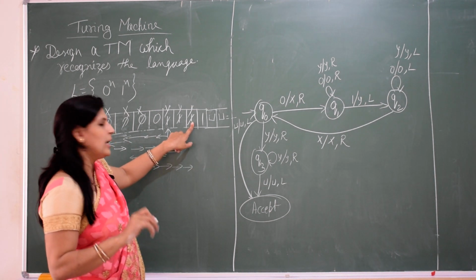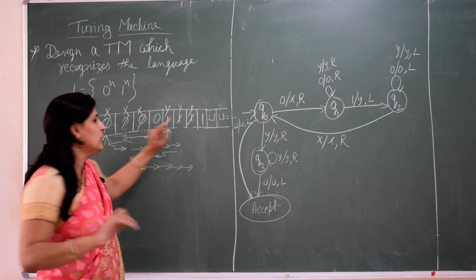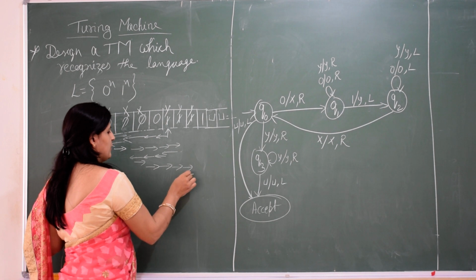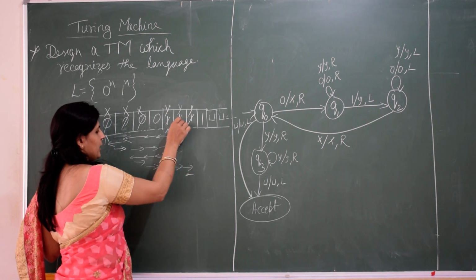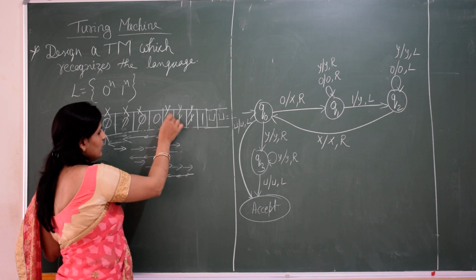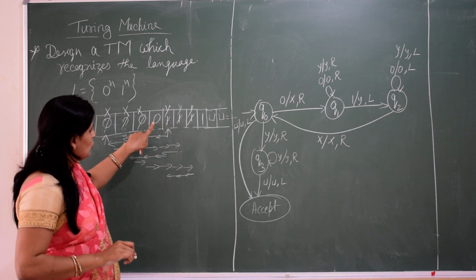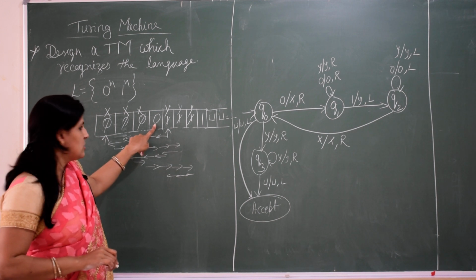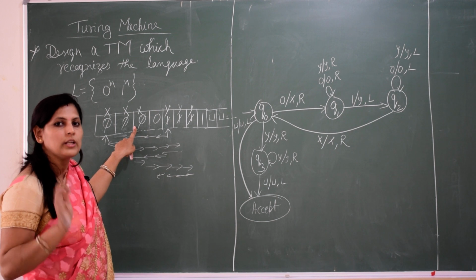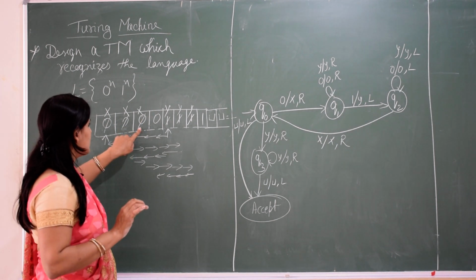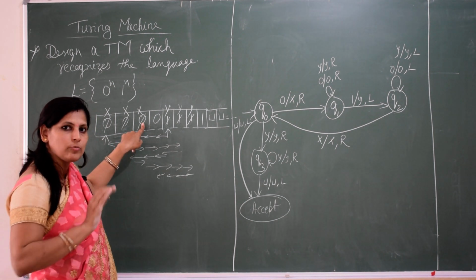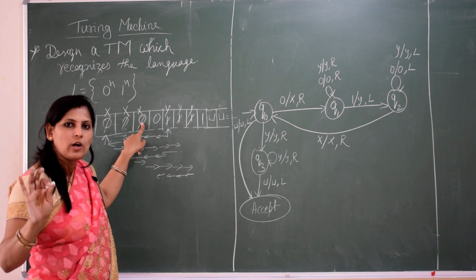Now from here again we'll check whether we have 0. Yes. So for that again we'll move in reverse order, that is left side will move. From here we got Y. From here also we'll get Y. From here also we'll get Y. From here we will move left, we got 0. Still it will go, it will search for what? It will search for X. We got X. As soon as it gets X, that means before this everything is already scanned.